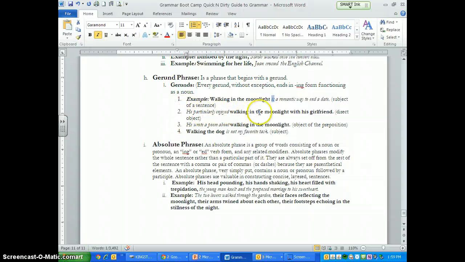Next one, he particularly enjoyed walking in the moonlight with his girlfriend. So what are our verbs? We got enjoyed and then walking. So here, particularly is serving as an adverb. Who is it that enjoyed it? He did. So this is our subject, this is our verb, and what did he enjoy? We've got a word that looks like a verb, ending in ing, but it's serving as the direct object. It's a noun, walking in the moonlight with his girlfriend. Okay? So I'm not really so much interested in you knowing the difference between these different ones right now. Maybe later we will, but I just want you to know what a gerund looks like.